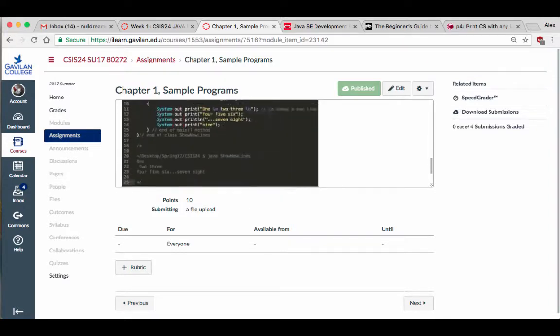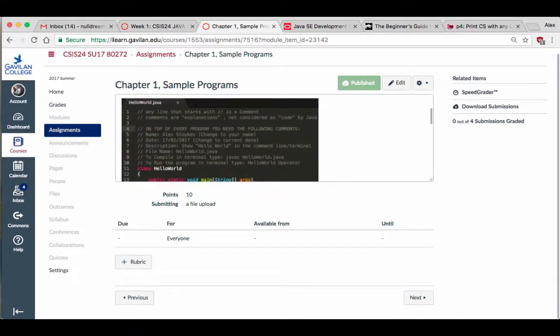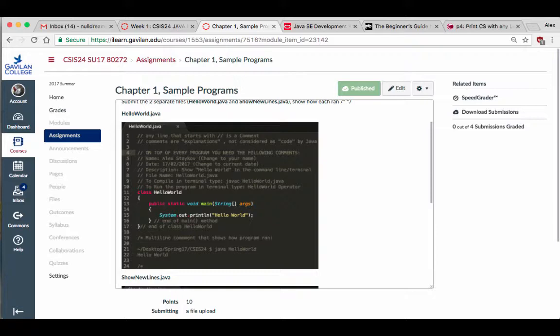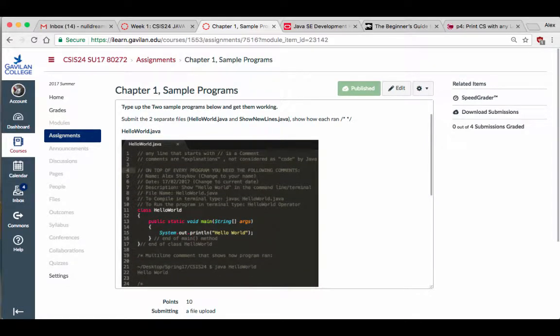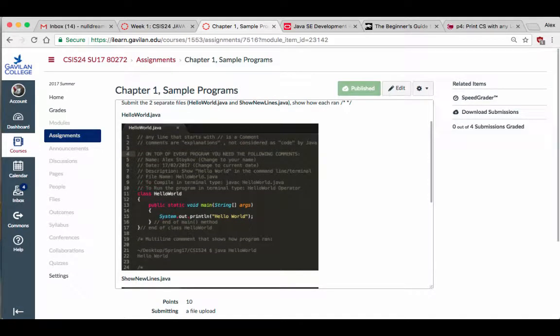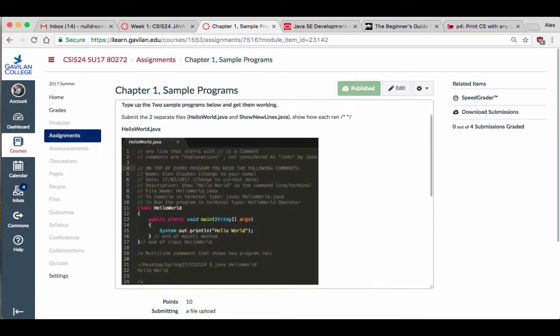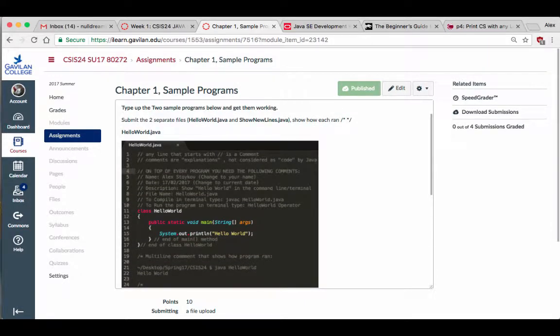And in here, I have a whole bunch of comments in the programs. You can see the sample programs, which are actually from the book. In the beginning of the semester, maybe you haven't gotten the book yet, but you should as soon as possible. But until your book arrives in the mail, work with these. So I typed them up for you. What is this thing here? It's a basic class which has a public static void main, which is where the program starts. And when you run the program, you're going to copy paste the output at the bottom. All I'm saying here is the same thing I already said before.